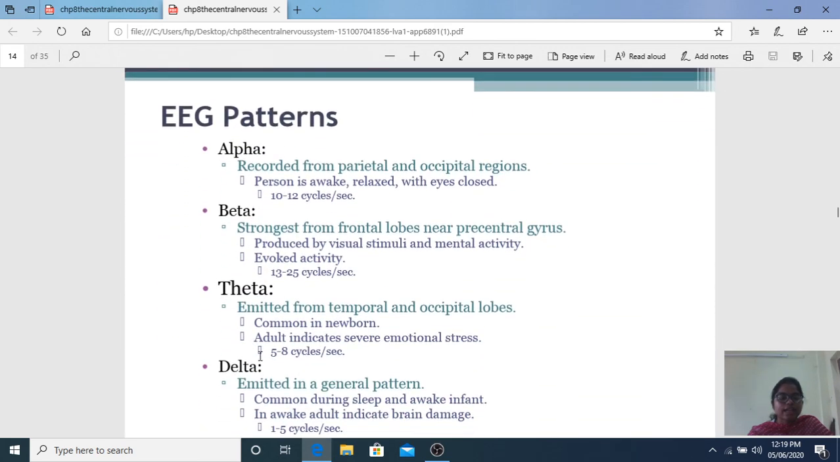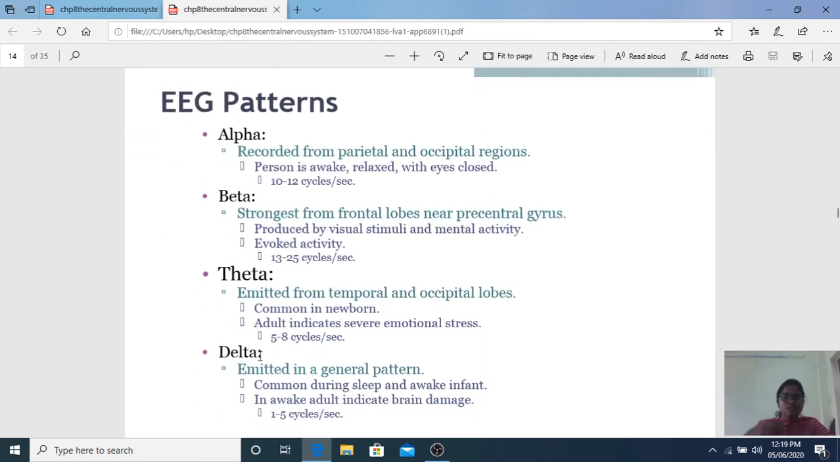Before talking about this, I'll talk to you about EEG patterns. I told you it is recorded in the parietal and occipital lobes. The person is awake, relaxed with closed eyes. I'm awake, but I'm just closing my eyes and resting. That is alpha waves. A for awake.